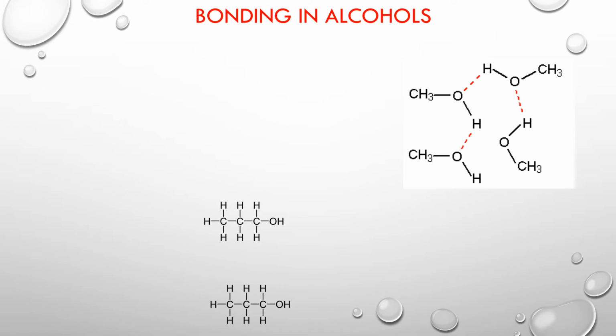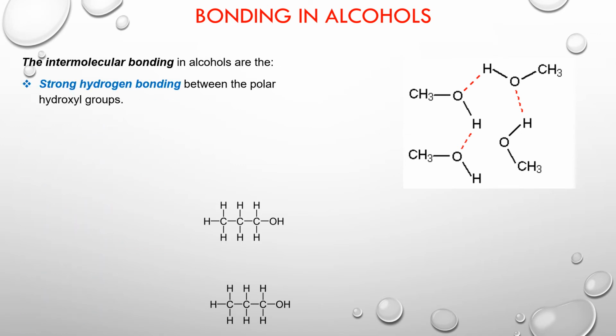Now let's look at how the different properties in alcohols are affected by the intermolecular bonding. Now if you recall, intermolecular bonding is a bonding between molecules, and these bonds are responsible for the physical properties in different molecules. If you look at alcohols, since they contain a hydroxyl group which is an OH, they are able to form strong hydrogen bonds between the polar hydroxyl groups.